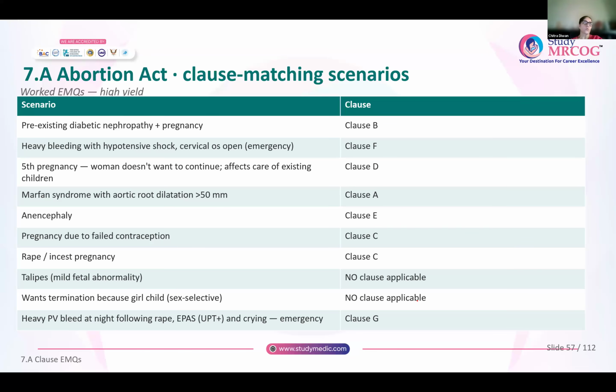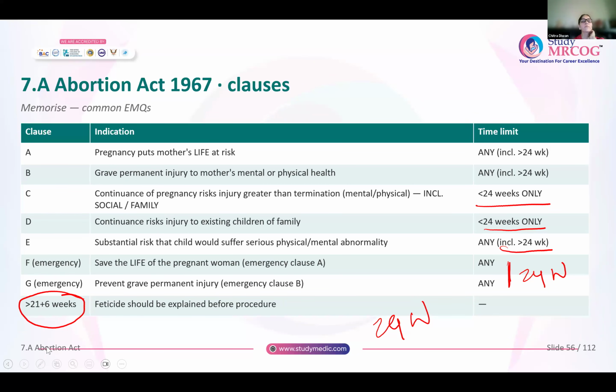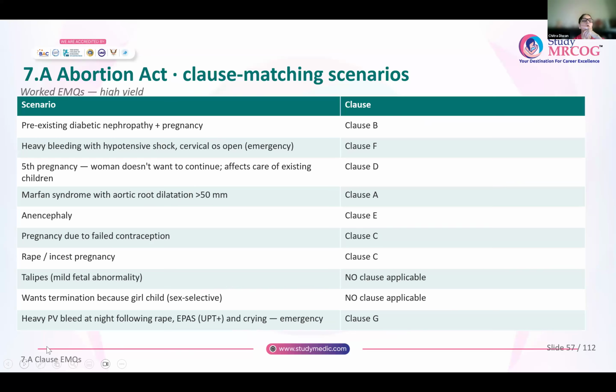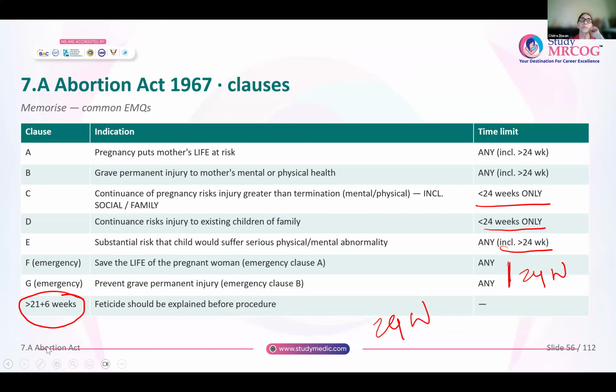Let us see examples of the clause. Okay. So pre-existing diabetic nephropathy plus pregnancy, clause B. That means you want to prevent grave permanent injury. So this woman already has diabetic nephropathy and now she's pregnant again. If the pregnancy continues, we know that with severe renal disease her pre-existing renal condition might worsen. So under clause B, you can offer her termination of pregnancy, and it can be done at any point of time, even after 24 weeks of pregnancy.